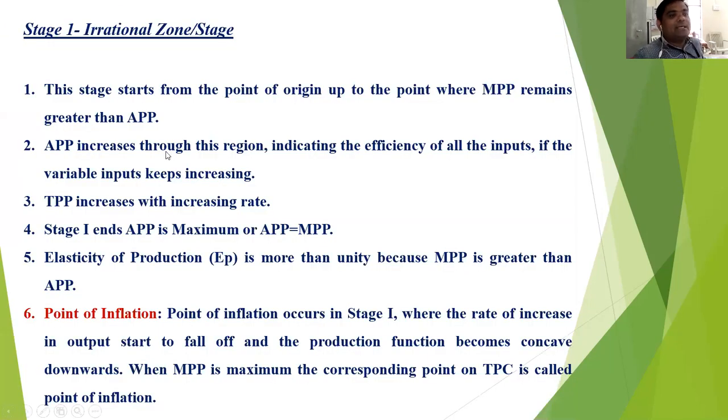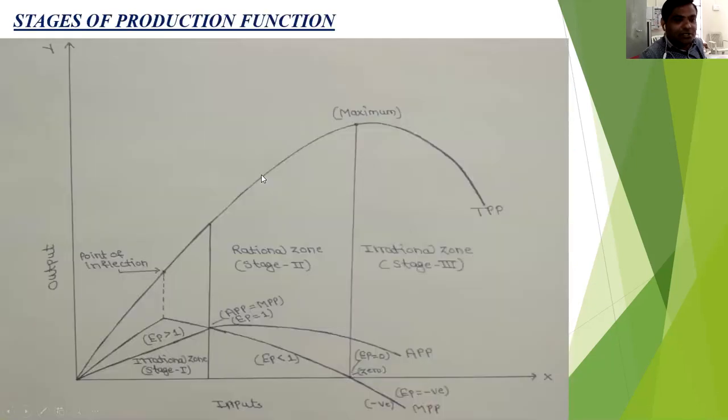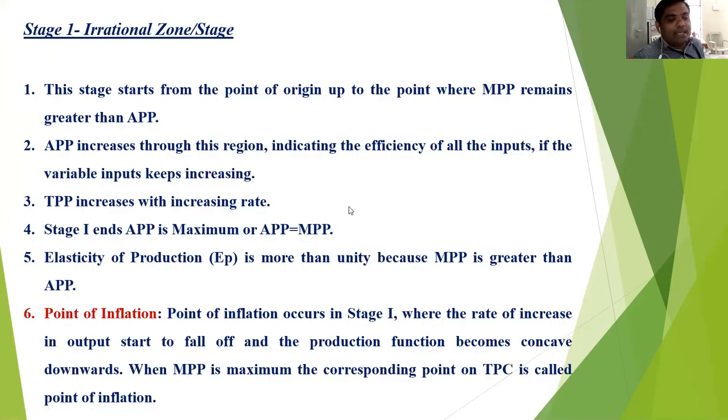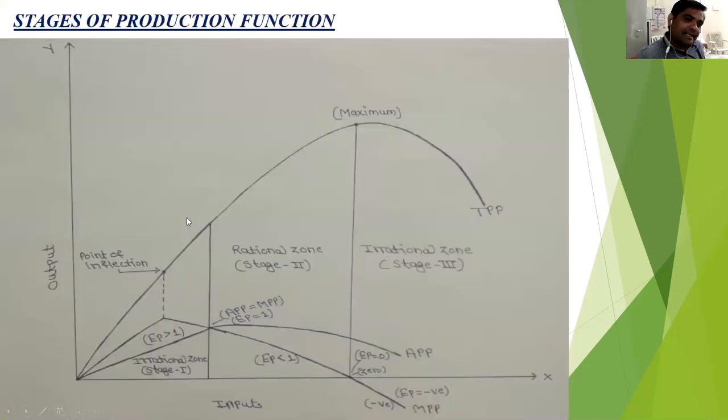Then APP increases continuously through this region, up to where APP is maximum at the end of the first stage. APP increases through this region, indicating the efficiency of all the inputs as the variable input keeps increasing. Third, TPP increases at an increasing rate. TPP is continuously increasing in the first stage.